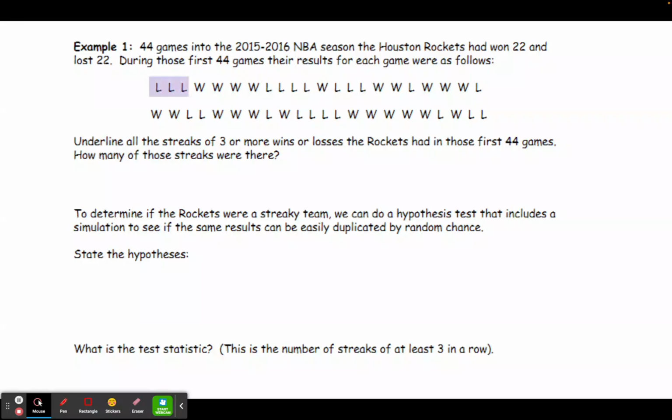So I noticed right at the beginning, they start off with a streak of 3 losses in a row. Then they have 4 wins in a row. So that would be another streak. And then they have 4 losses. Then we have 3 losses down here. There's 3 wins in a row. 3 more wins in a row. And we've got 4 losses in a row. And then they finish with a streak of 5 wins in a row. So their longest streak is only 5 in a row, which doesn't seem very significant. But in this case, we're testing for the number of streaks. And in this case, they ended up with 8 streaks during the first 44 games of their season.